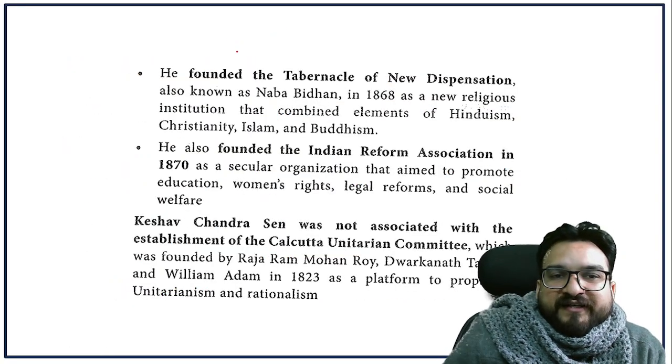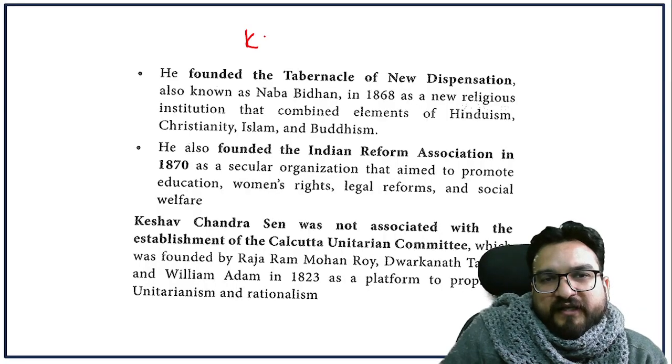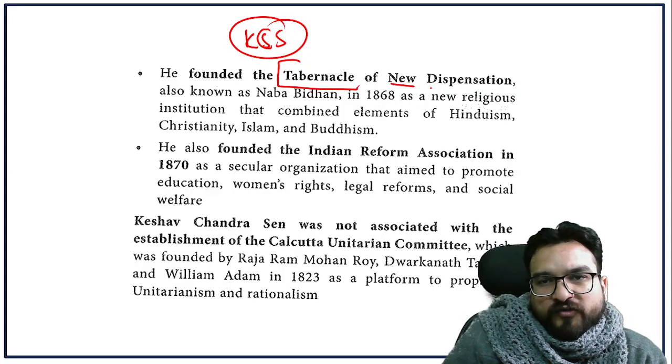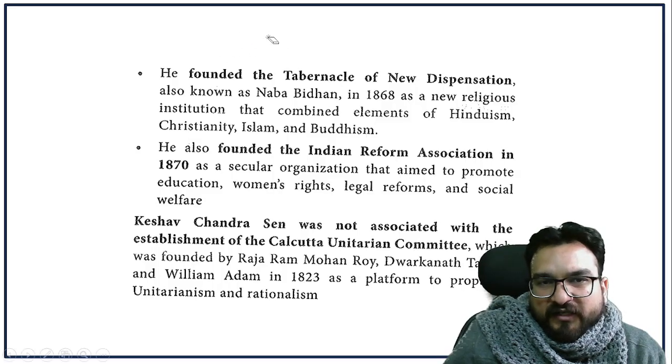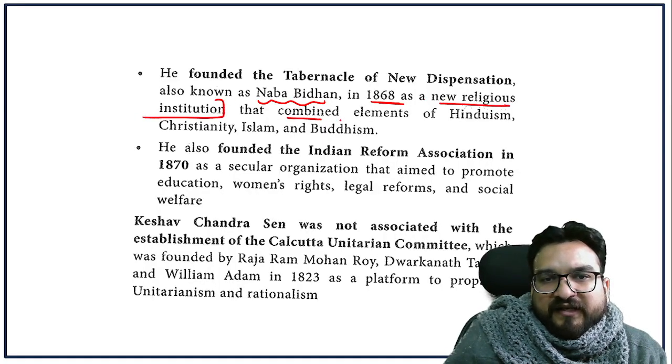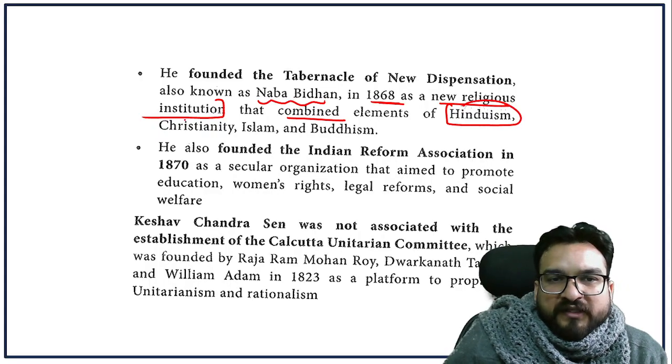Among the organizations founded by Keshav Chandra Sen, he founded the Tabernacle of New Dispensation, also known as Nava Vidhan, meaning Naya Vidhan, right? In 1868, as a new religious institution that combined elements of Hinduism, Christianity, Islam, and Buddhism.